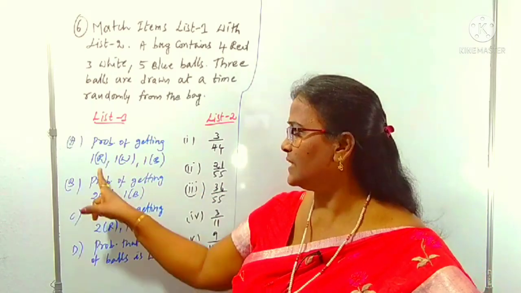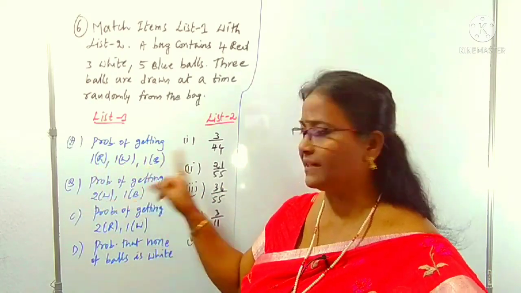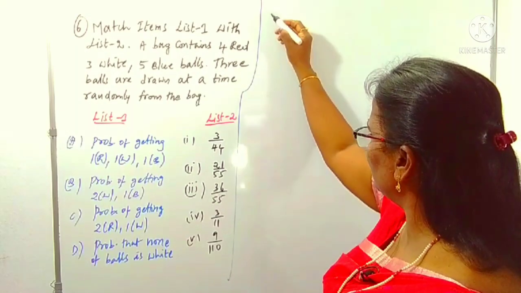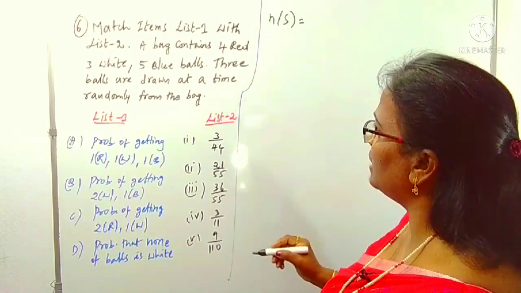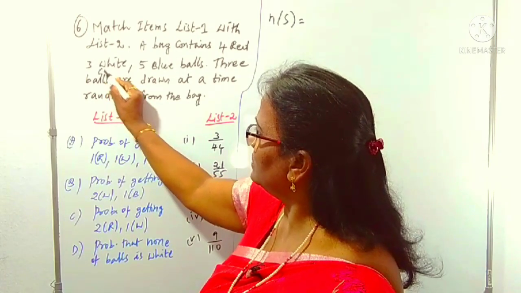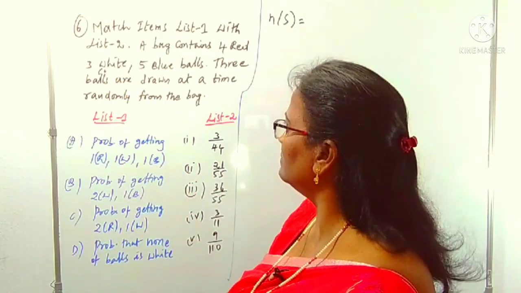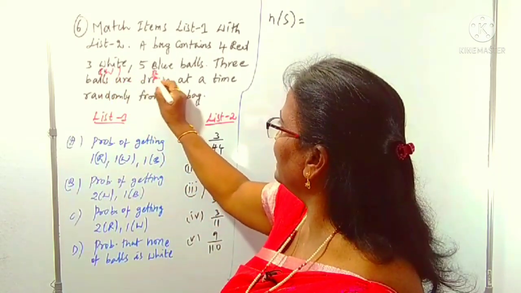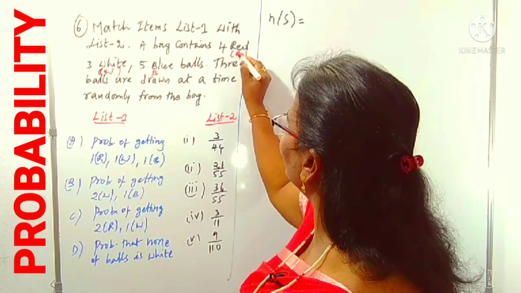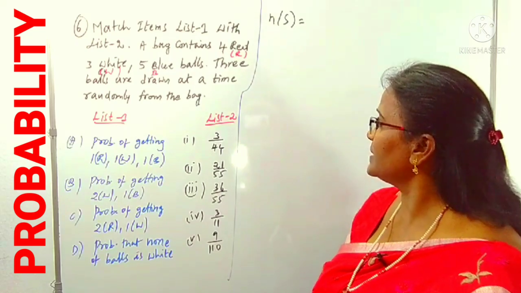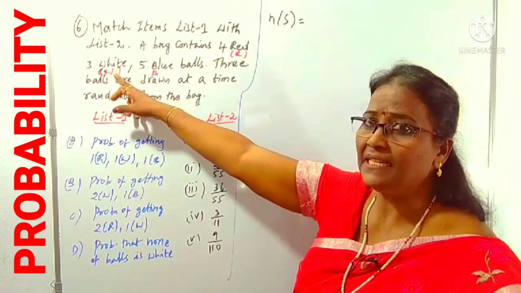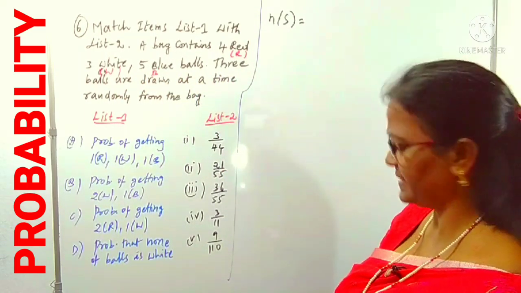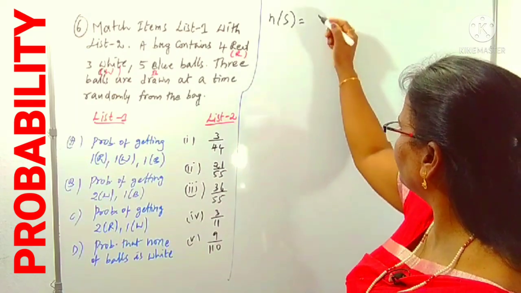We have to choose 3 balls, all of different colors: 1 red, 1 white, 1 blue. So how can we calculate? First, n(S). n(S) means selection of 3 balls from the total balls. For our convenience, W stands for white, B for blue, and R for red. So n(S): from the total 4 plus 3 is 7, 7 plus 5 is 12, we have to choose 3 balls. Therefore, n(S) equals 12C3.